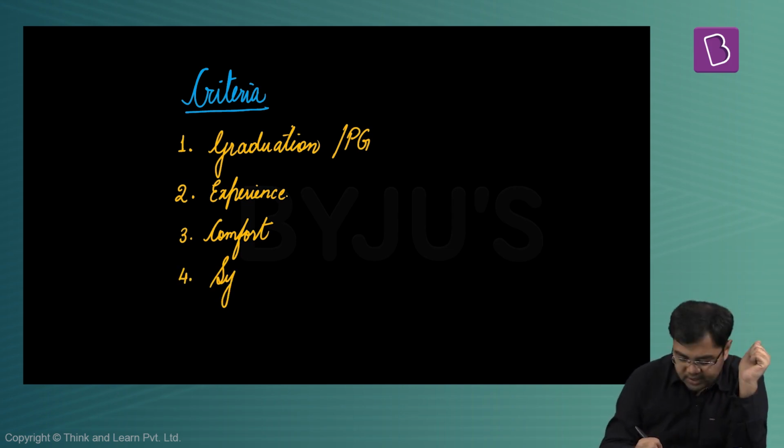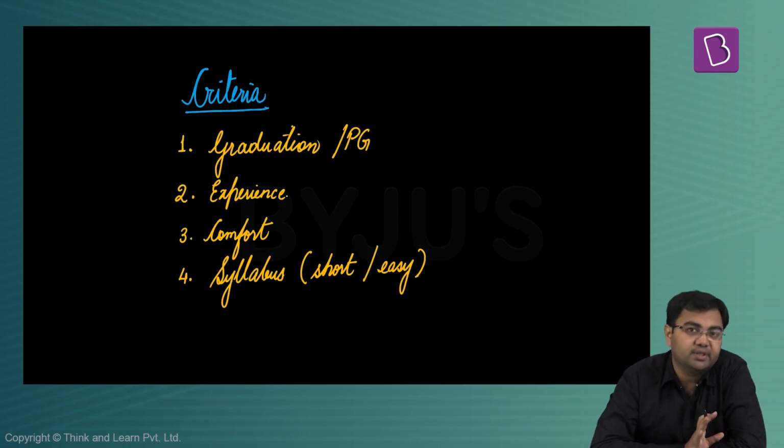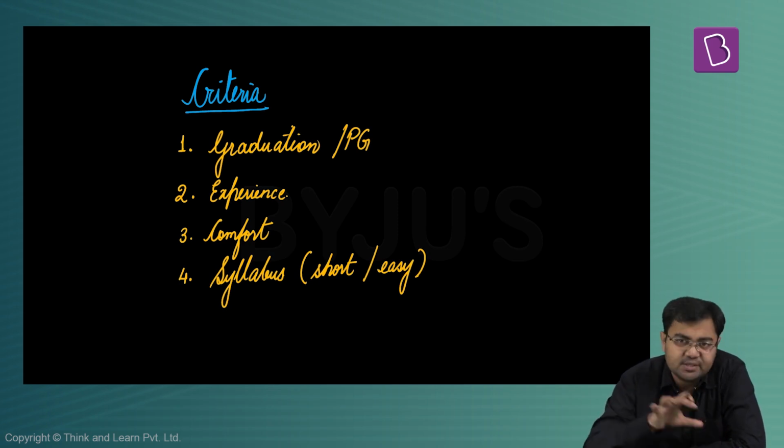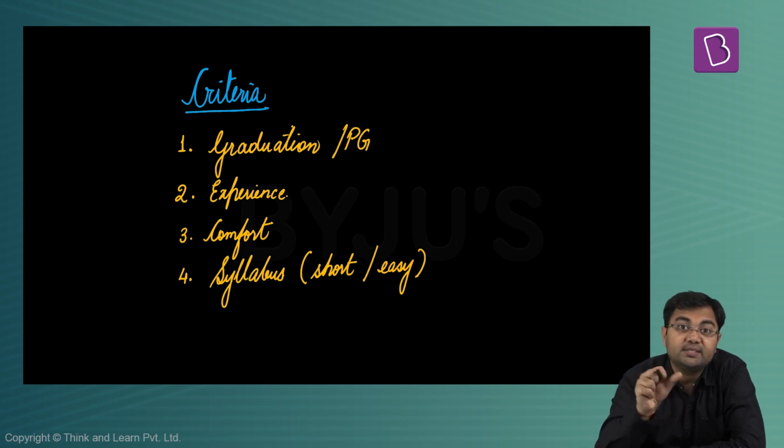Next, it can be the syllabus. In what way? Either you see that the syllabus is short, or you see that it is a syllabus which seems easy. So this can become another criterion on which you can try to choose an optional subject, that the syllabus that you're looking at is short. Especially for the people who don't have enough time, for the people who are working somewhere and still have to cope with the optional subject.